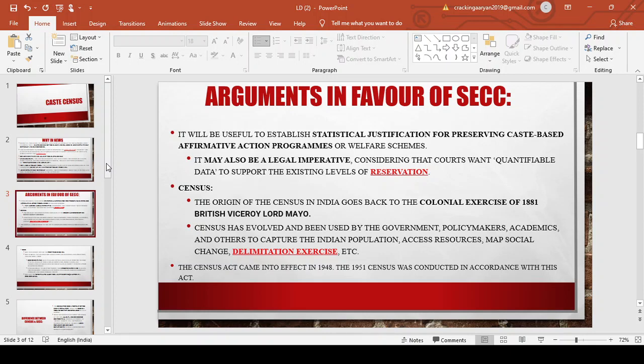Now, why do the opposition or various parts of even the present NDA government, like Bihar Chief Minister Nitish Kumar and various parties of Maharashtra and Uttar Pradesh, want this socio-economic caste census?